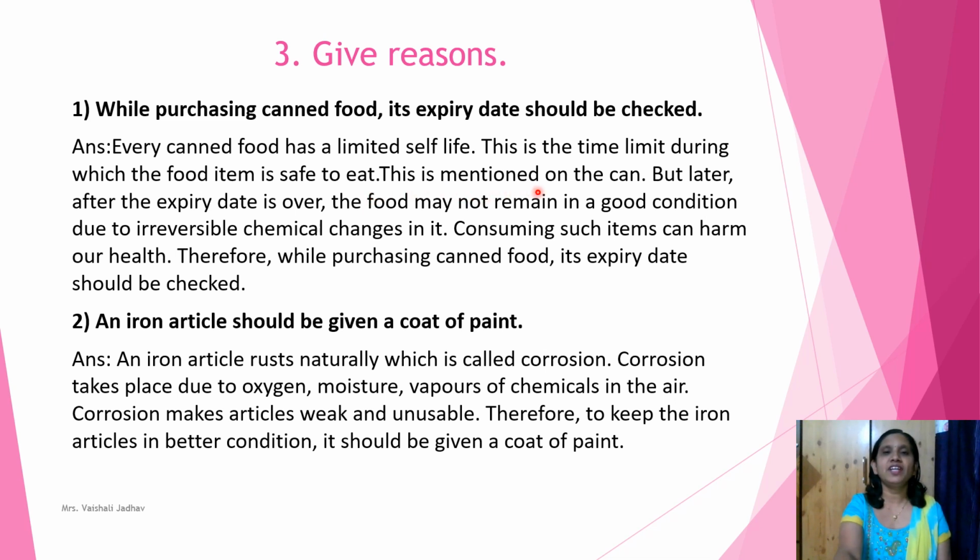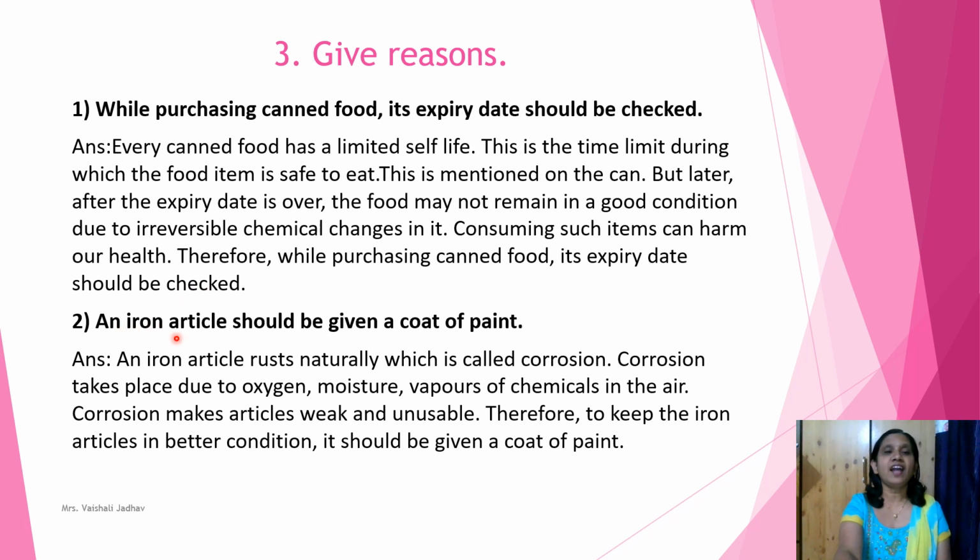This is mentioned on the can, but later, after the expiry date is over, the food may not remain in a good condition. Due to irreversible chemical changes in it, consuming such items can harm our health. Therefore, while purchasing canned food, its expiry date should be checked.